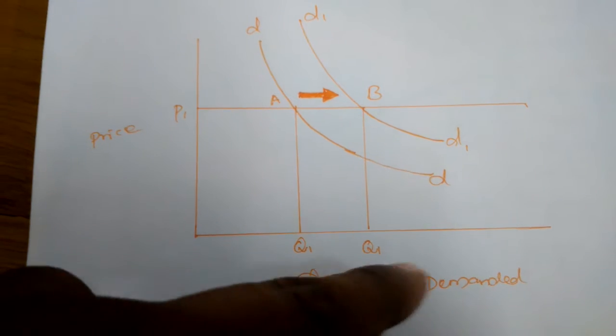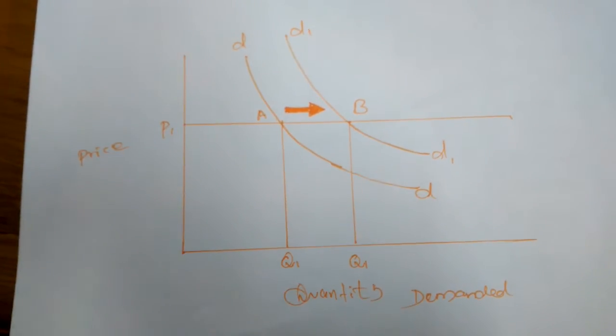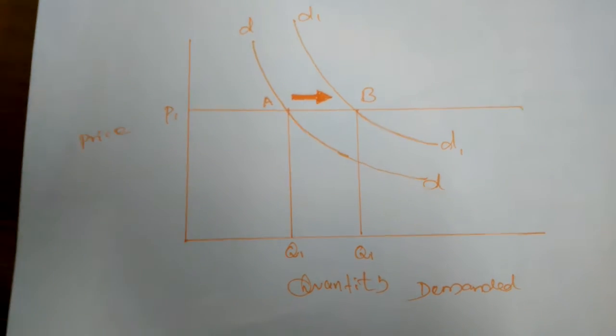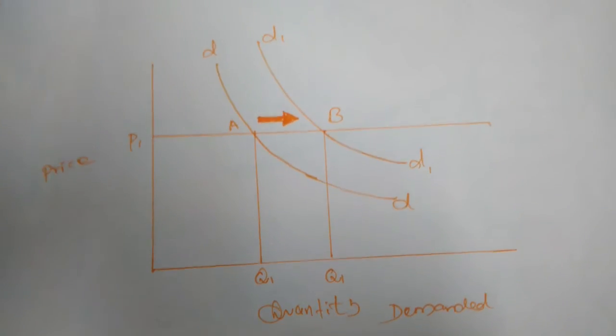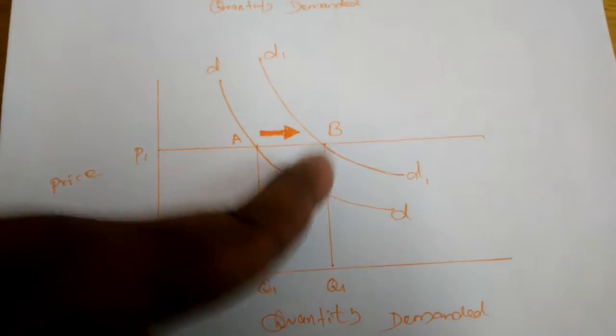This is because the consumer's income may have increased, the taste and preference of the consumer may have changed, and advertisement may induce the consumer to consume more commodities. So the demand curve has totally increased.